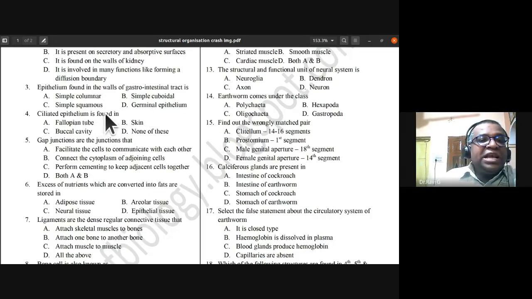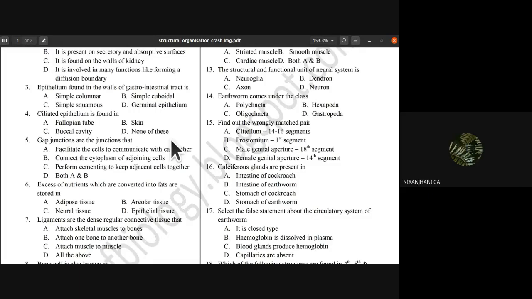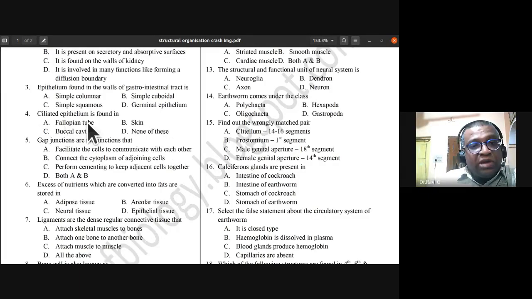Fourth one, ciliated epithelium is found in fallopian tube, skin, buccal cavity, or none of these. Fallopian tube, because ciliated epithelium guides the movement of particles. You know that here the movement of particles in the fallopian tube would be the egg cell or ovum. That is the reason they have the ciliated epithelium. So fallopian tube is the right answer. Fourth one is fallopian tube.